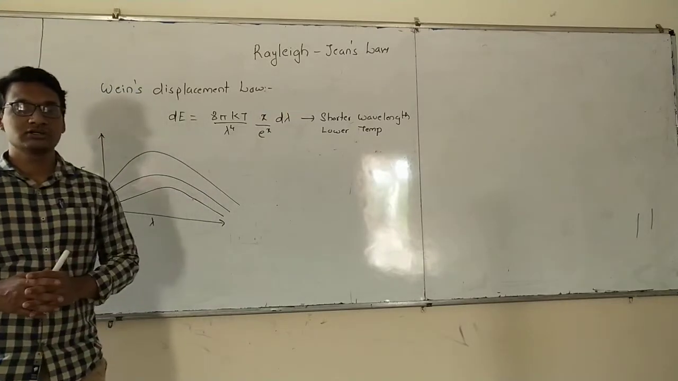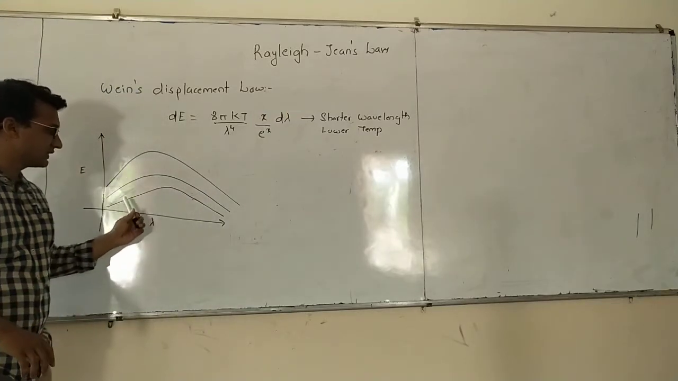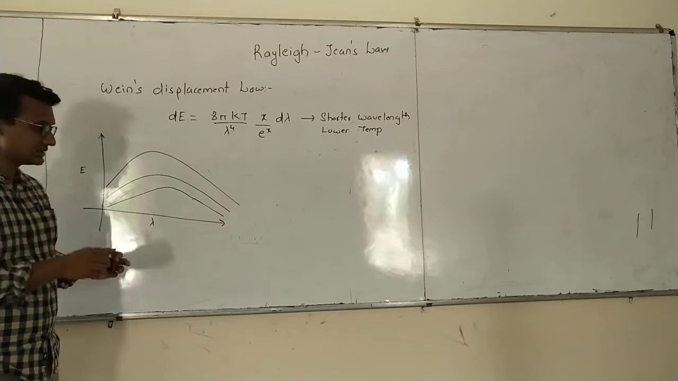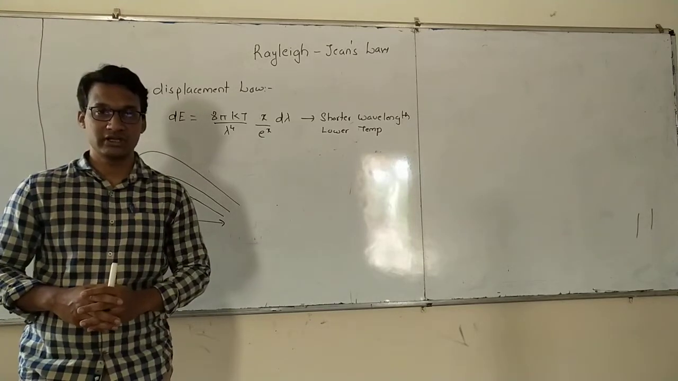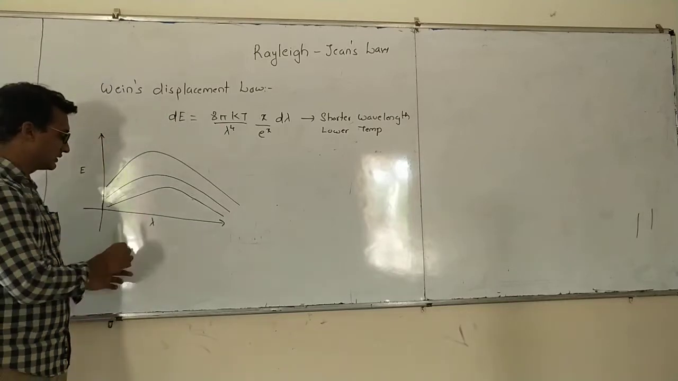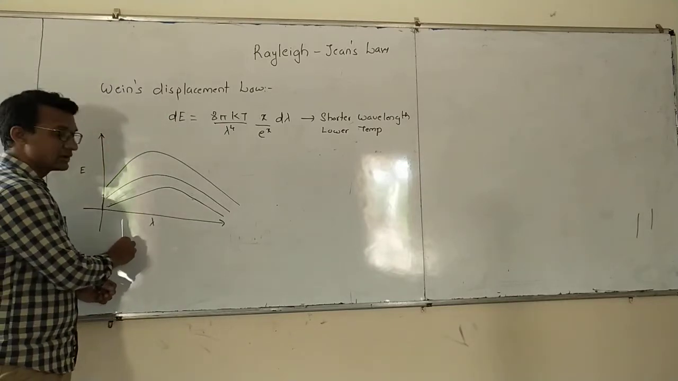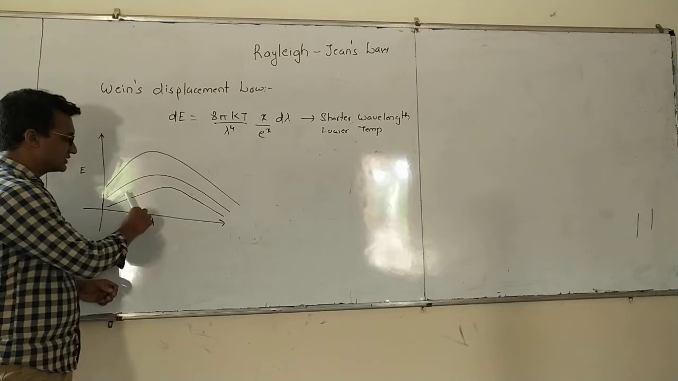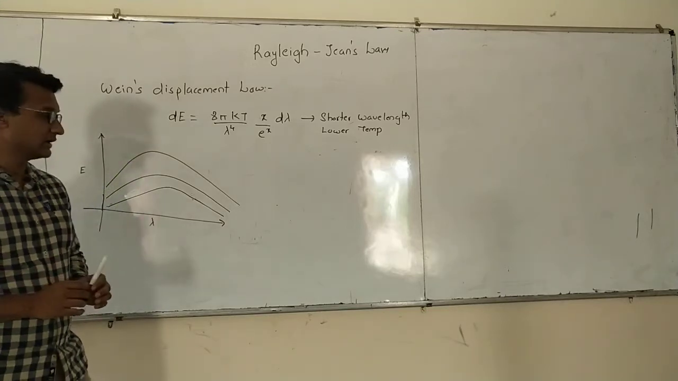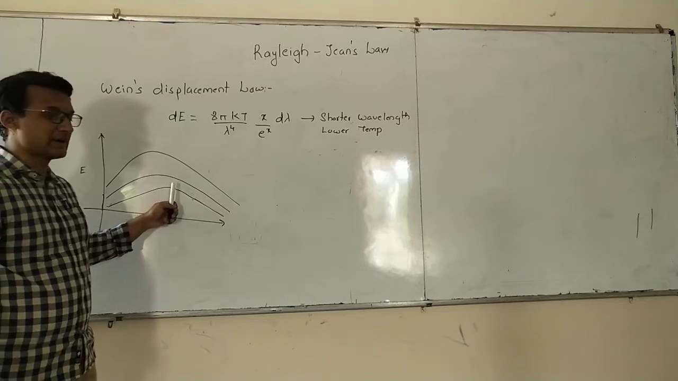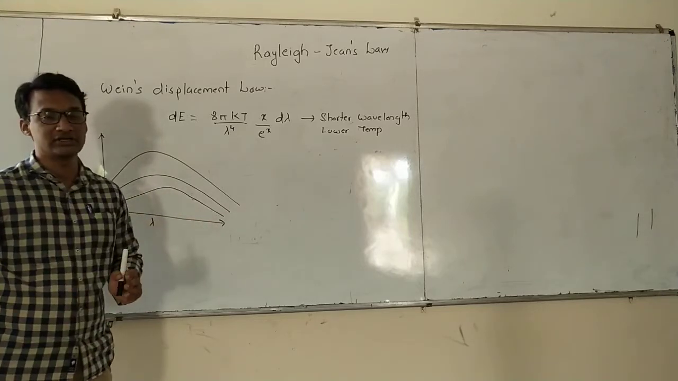In both the laws, we try to find an equation for this graph that we have obtained for black body radiation. We have seen that as the lambda increases, the energy that is emitted, that is the thermal energy that is emitted, increases, it becomes maximum, and then it decreases.